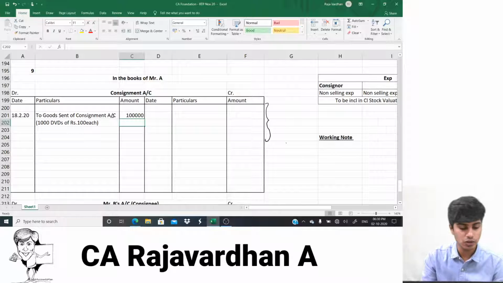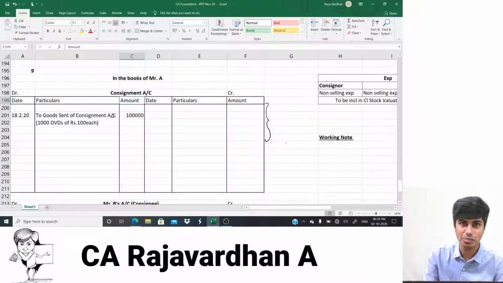That would give me 1 lakh rupees. 1 lakh rupees, because in the debit amount column it should be in rupees, isn't it? So we're done with this first transaction. There is not going to be any further entry to this.